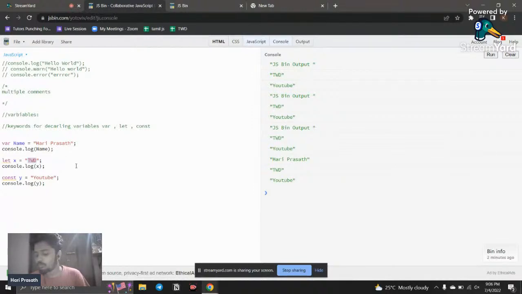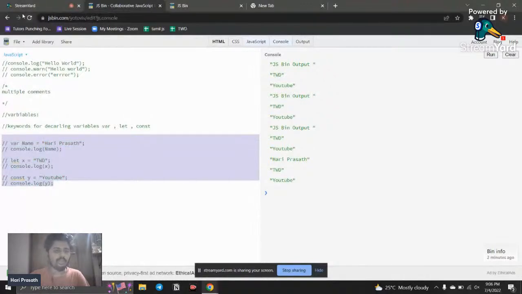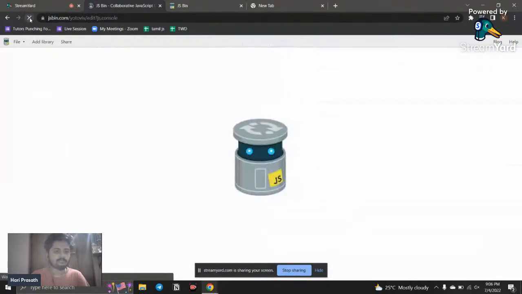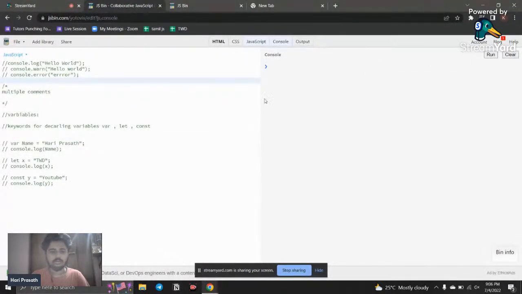Now we come to the most important topic: what is the difference between var, let, and const? What is the major update that happens when we use the var variable? In simple terms, you need to remember that var has function scope, but it doesn't have block scope. Let's see what a function scope and a block scope are. Before getting into that, I just commented this out and refreshed to clear it.